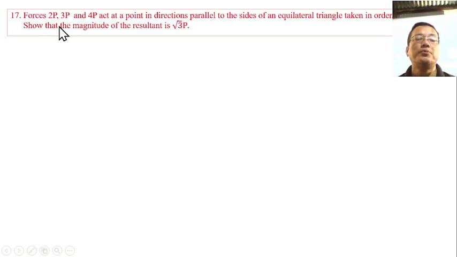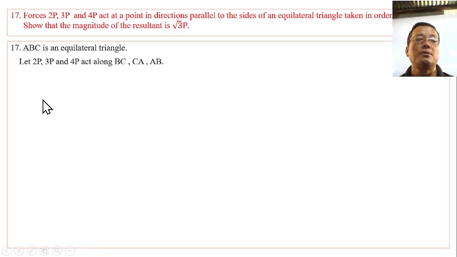Forces 2P, 3P and 4P act at a point in directions parallel to the sides of an equilateral triangle taken in order. Prove that the magnitude of the resultant is root 3 times P.